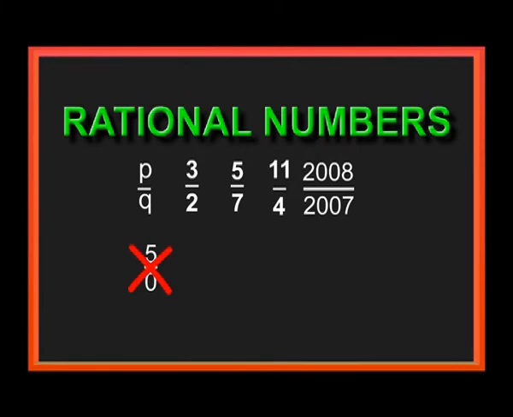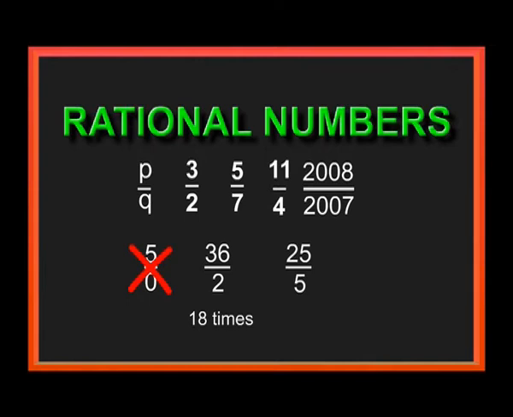Anything by 0 is not defined. If you are not defined, I am unable to tell whether you are a girl or a boy. If you are defined, I am able to tell whether you are a girl or a boy. Something should be defined first. Why is anything by 0 not defined? I will tell you one example. Please listen very carefully. 36 by 2. How many times of 2 makes 36? 18 times, sir. Very good.